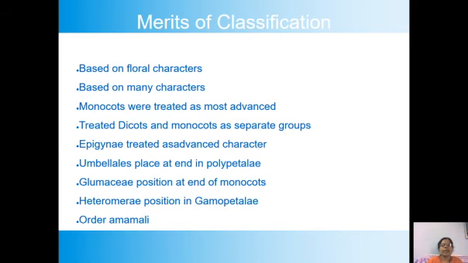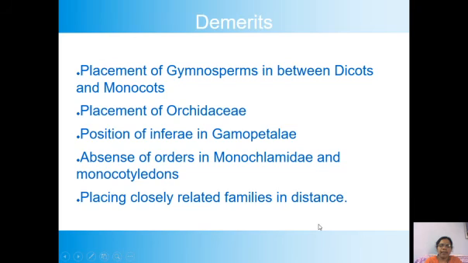So, all these points show that Bentham and Hooker's classification has so many merits and it is the best natural system of classification. It is mostly related with our Indian flora. So today India is following the Bentham and Hooker's classification. Now let us look at the demerits of the Bentham and Hooker's classification. Only a few demerits are there.